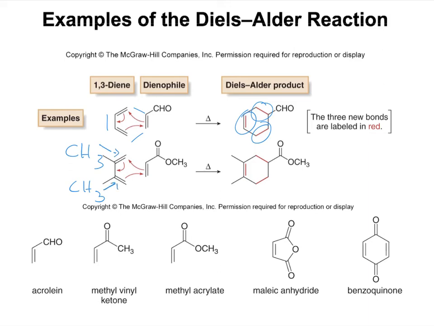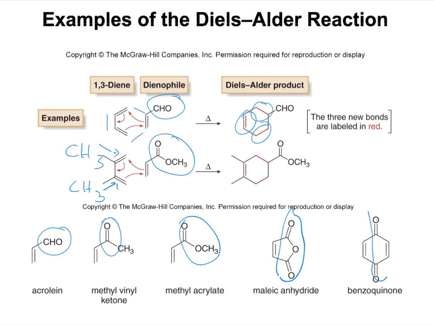And that causes the dienophile to be more attracted to the diene. On the other hand, the dienophile is electron poor, and it is substituted with withdrawing groups, such as this aldehyde or this ester. Here you can see a couple of examples of a classic dienophile that is substituted with electron withdrawing groups: aldehyde, ketone, ester, and anhydrides. Now, why are these groups electron withdrawing? They are very electronegative, and they therefore pull electron density away from the pi bond. And this makes the dienophile more reactive to the diene.